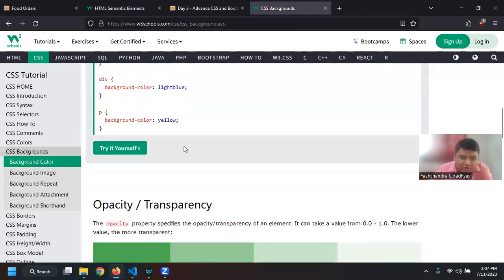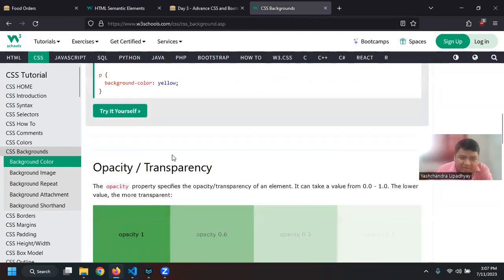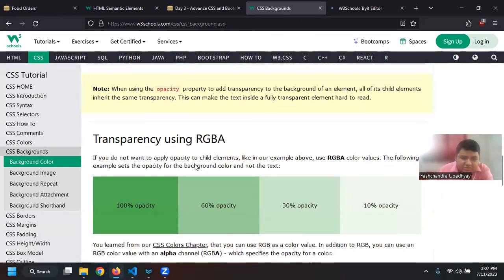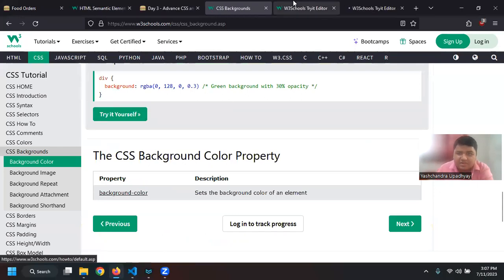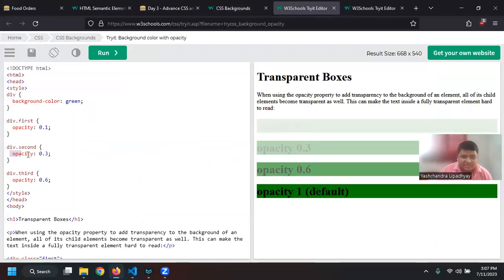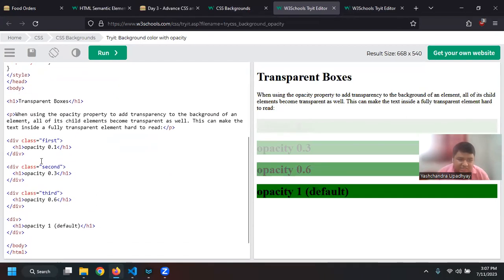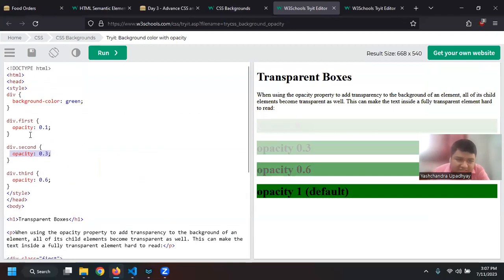Second, you can also see that we can use opacity. There are two examples for this. When you use opacity, it works on the element as well as the child element. Let us say there is a div and then there is an h1. It says opacity 0.1. Now h1 is a child element of the div with class first, so the opacity is applied on the child itself. You can see that the child is also fading away.